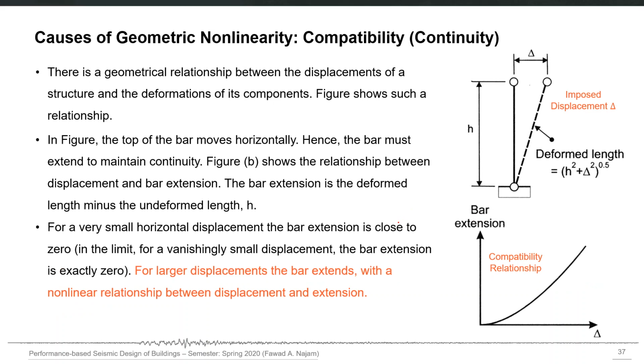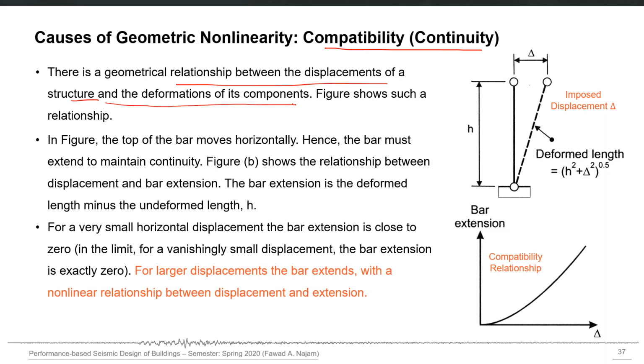The second aspect is compatibility. Compatibility, or continuity, simply means that the relationship between the element-level deformation and the deformation at the end of that element becomes nonlinear. For example, there is a geometrical relationship between the displacements of a structure and the deformation of its components.